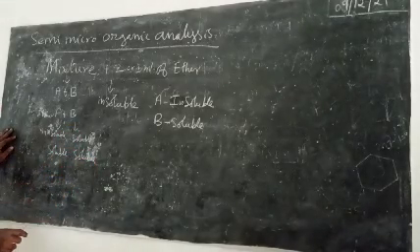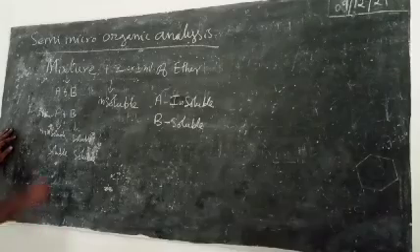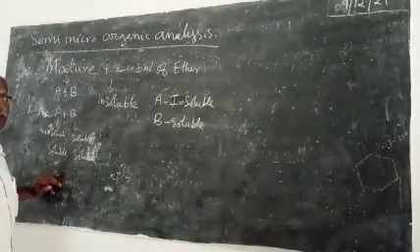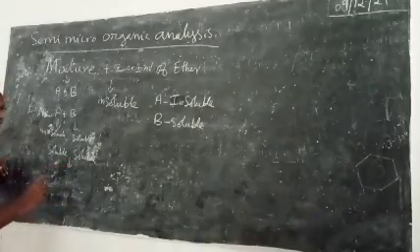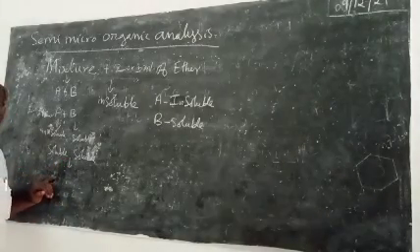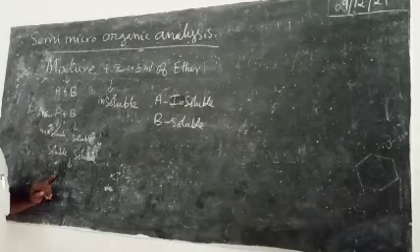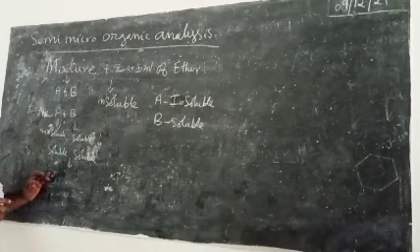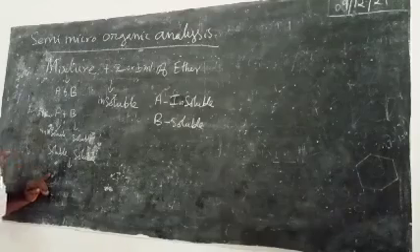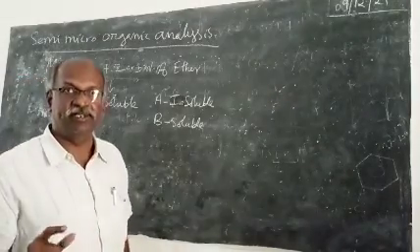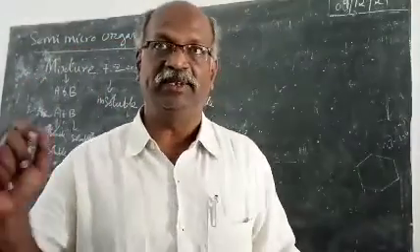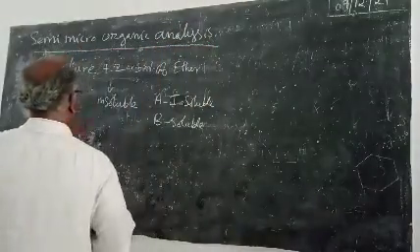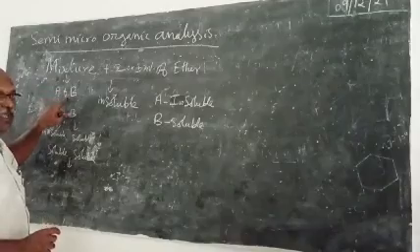I will explain how these soluble compounds, both A and B, can be separated. For this separation only, we are using some inorganic reagents. Based on the nature of the compounds, we choose some inorganic reagents. The inorganic reagents will react with the organic compound and they can be separated. I will explain later.